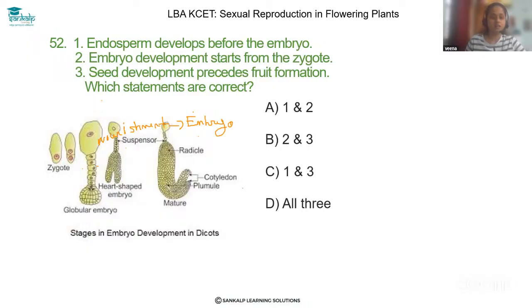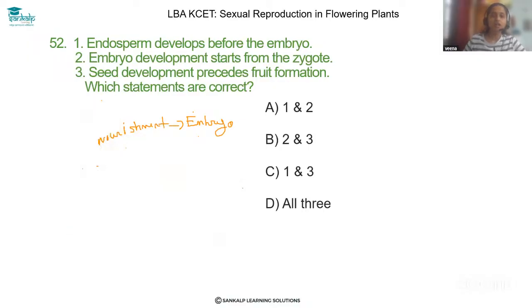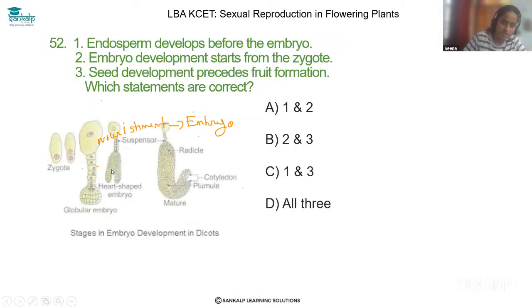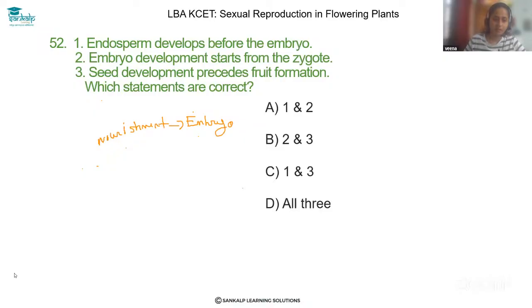And then third one, seed development precedes fruit formation. Dear student, both these processes, seed and fruit formation, are simultaneous processes.